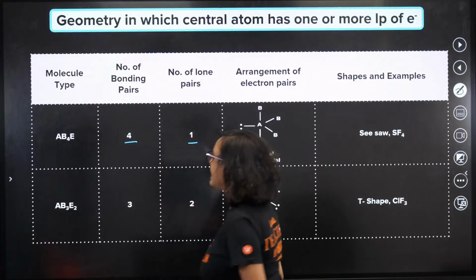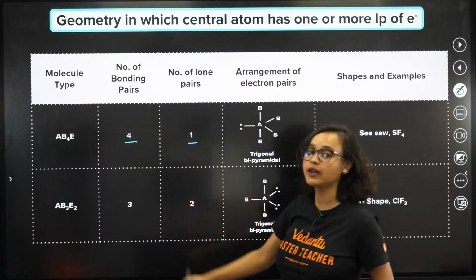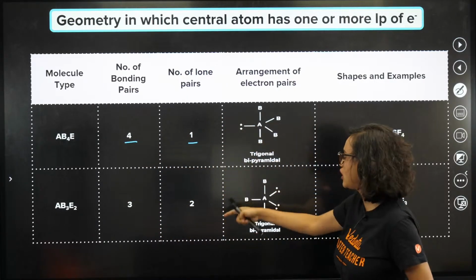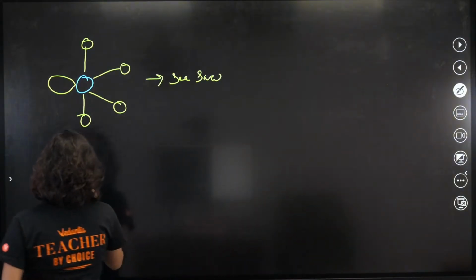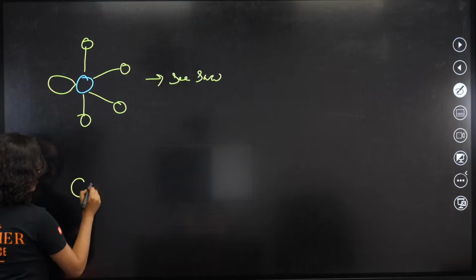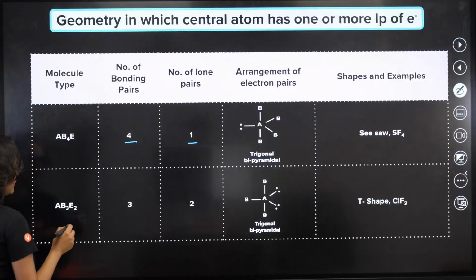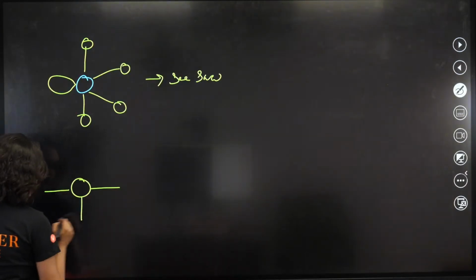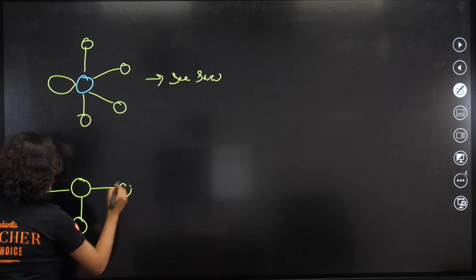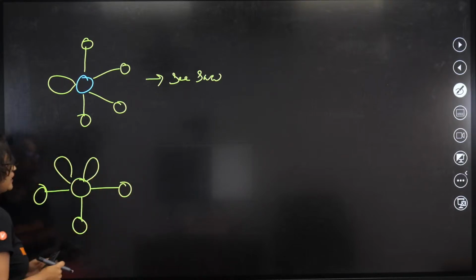Seesaw. Next, AB3E2, number of bonding pairs 3, and number of lone pairs 2. Now what will be the shape? Chalo, let's check it out. We have this, this is our central atom. What did we say? 3 bond pair and 2 lone pair.